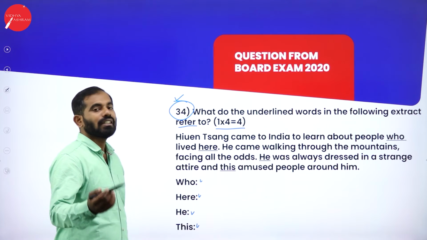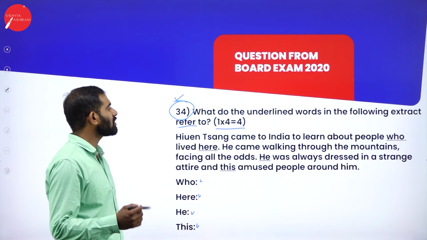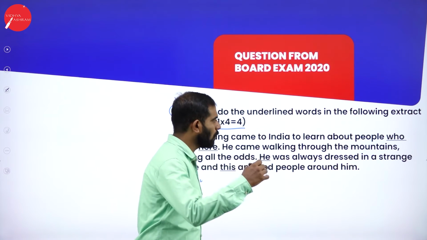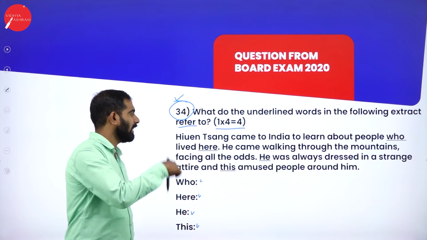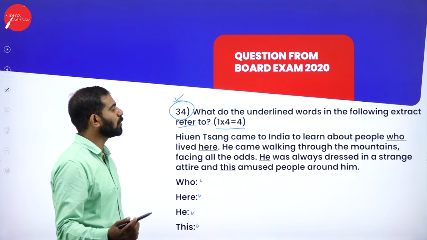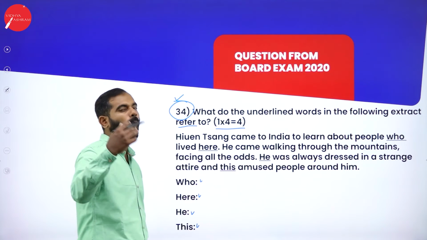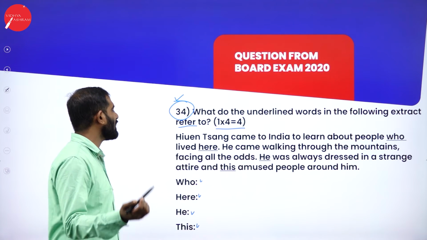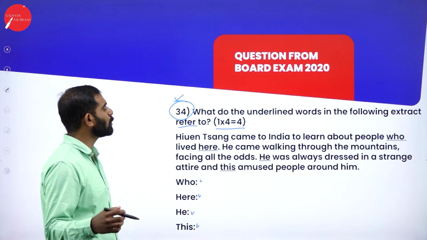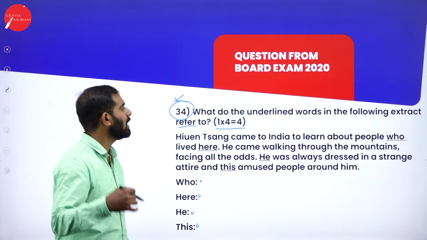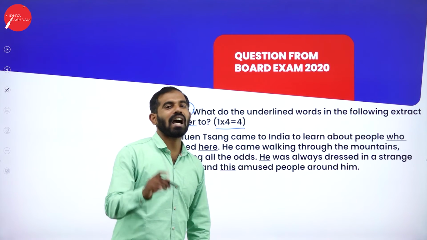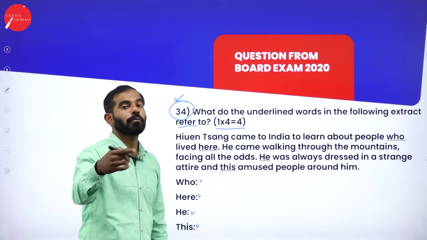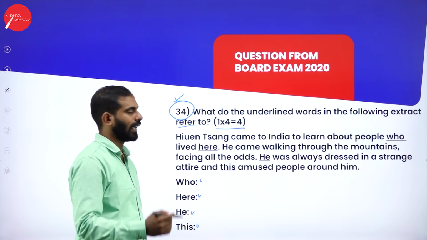Huan Sang, Chinese traveler. Huan Sang came to India to learn about people who lived here. He came walking through the mountains, facing all the odds. He was always dressed in a strange attire and this amused people around him. Try to observe the words which are underlined and what the underlined words refer to. The pronoun. Let us start solving it.